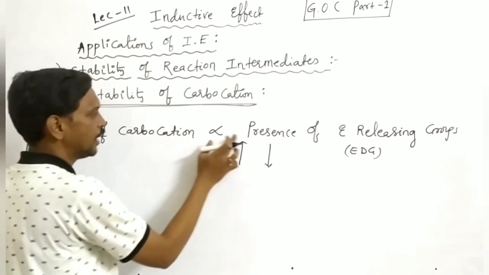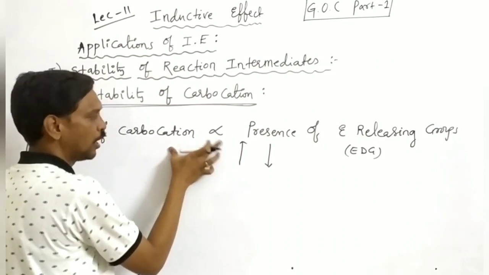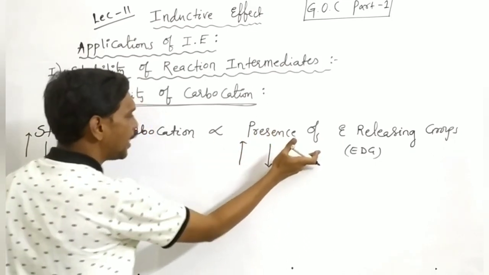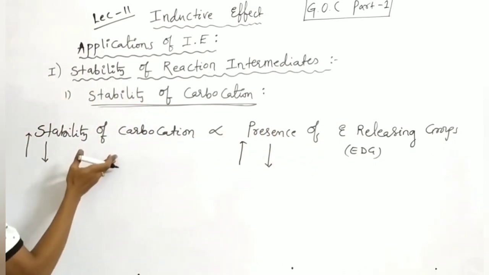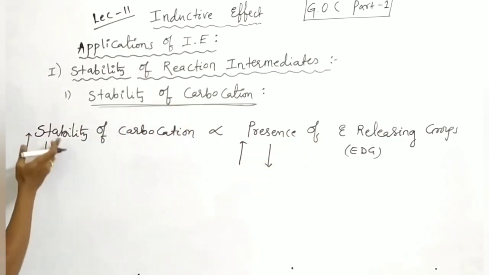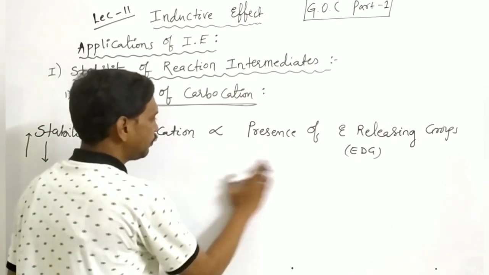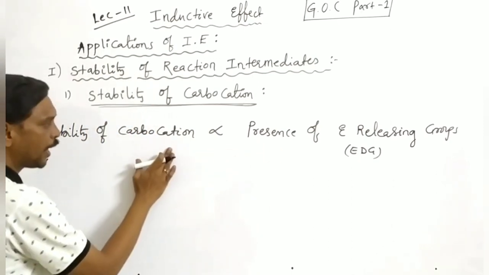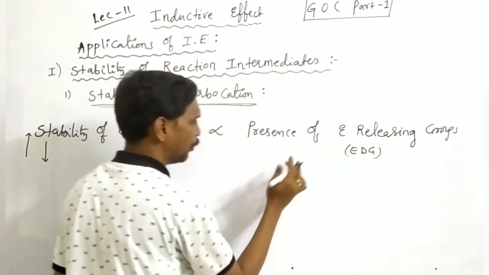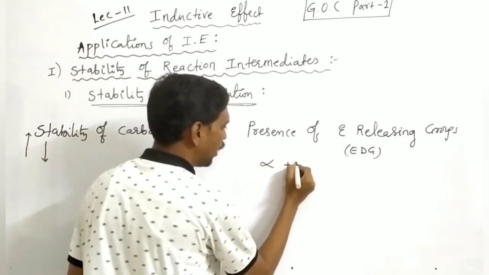Between these two, the relation is directly proportional. Here the stability of carbocation is directly proportional to the presence of electron releasing groups. It means they are positive I groups.